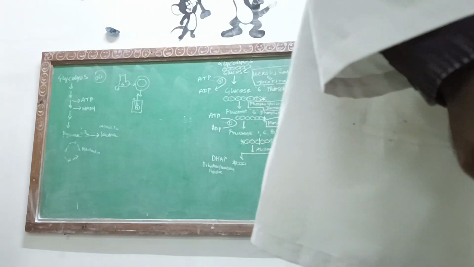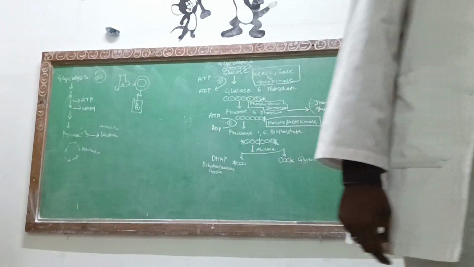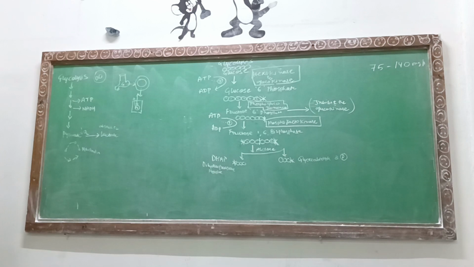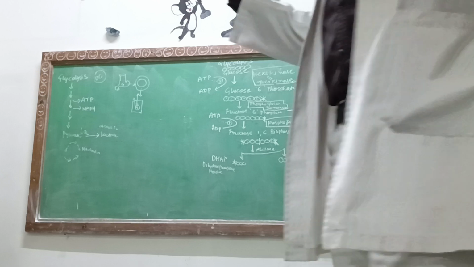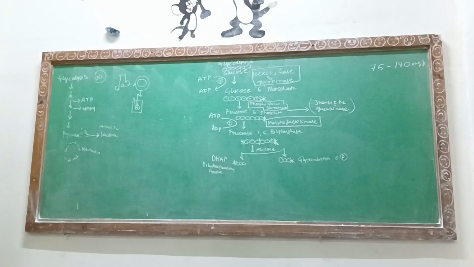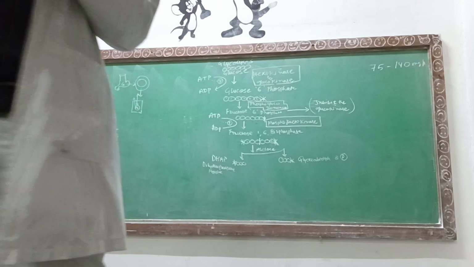ठीक है, fructose 1,6-bisphosphate. If you are going to break it down, two components you are going to get. First one is the dihydroxyacetone phosphate. Second will be the glyceraldehyde 3-phosphate. Two structures you are going to get, and these two structures are isomers of each other.